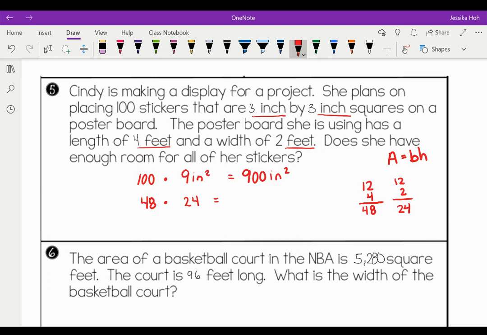All right, so now we need to find the area of our poster board. So we're going to take 48 times 24, and that gives us 1,152. Yes, you are allowed to use a calculator if you have one. So now, using her stickers, does she have enough space to fit all of her stickers on her poster board, which is 1,152 inches squared? Yes, she does.